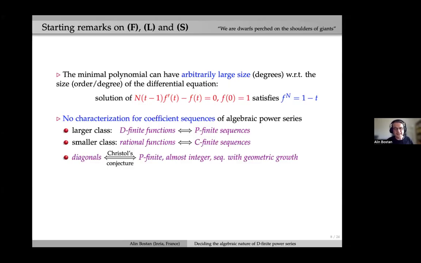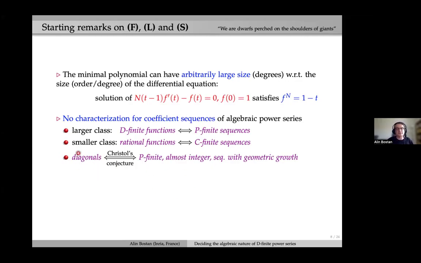And this is, let's say, a very basic example. Moreover, another starting remark is that there is no known characterization for coefficient sequences of algebraic power series, contrary to D-finite functions. So we saw that for D-finite power series, the coefficients form a P-finite sequence. And actually, there is a much smaller class, the class of rational functions. And for this one, we also know a characterization: the coefficient sequences are C-finite sequences, recurrences with constant coefficients, like for the Fibonacci numbers.